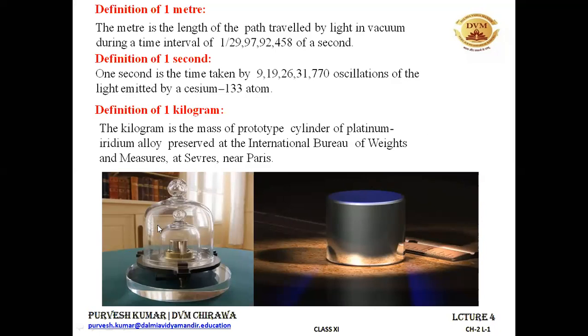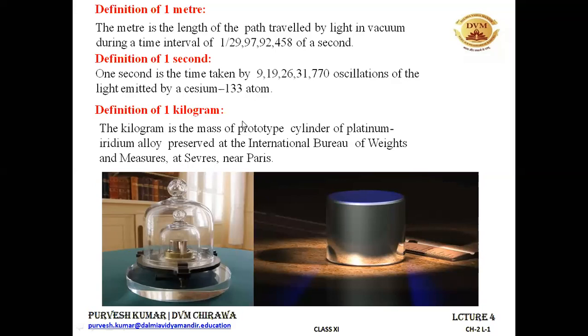All right, you can see it on your screen. This is the cylinder that is kept in the International Bureau of Weights and Measures in Paris, France. The mass of this cylinder is equal to 1 kg, and all the other weights that we see in the shop have been derived from this mass only. So these are the definitions of meter, second, and kilogram.